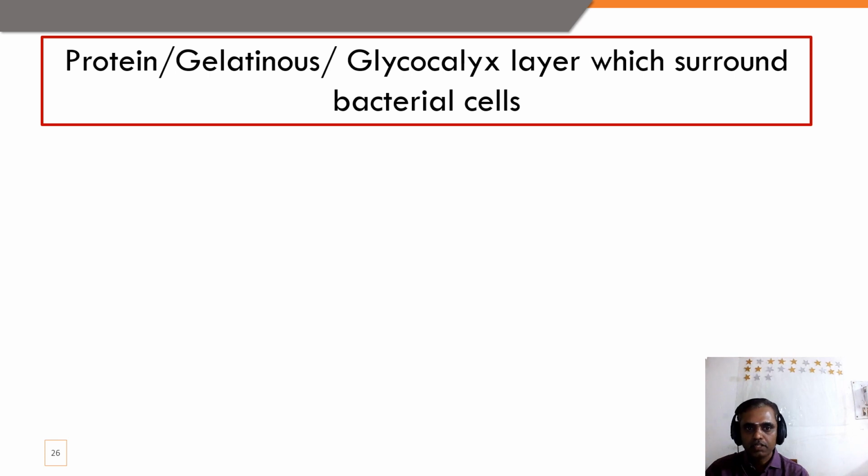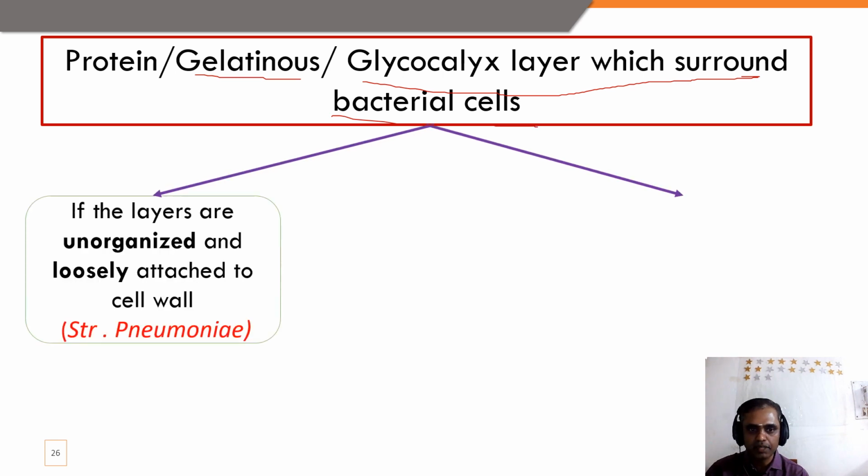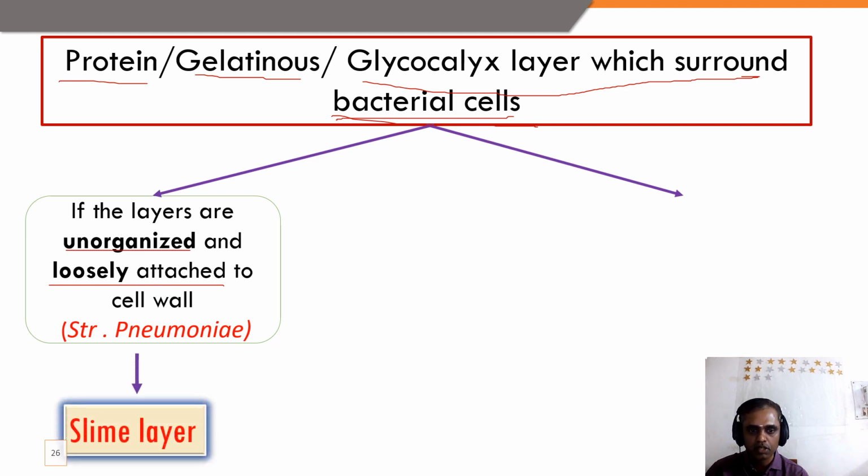It is a protein, gelatinous or glycocalyx layer which surrounds the bacterial wall. A simple understanding: if a protein layer surrounds the bacterial cell, and that coating is unorganized and loosely attached to the cell wall, it is known as the slime layer.